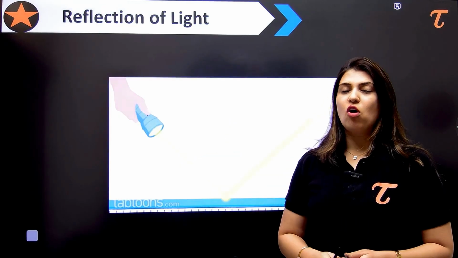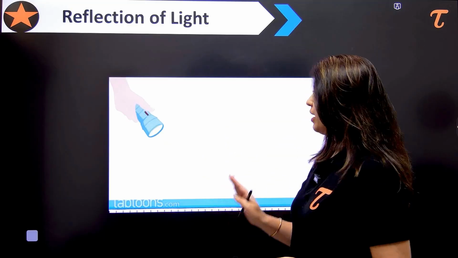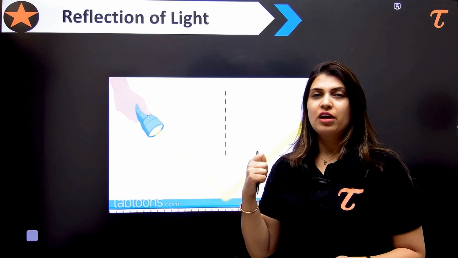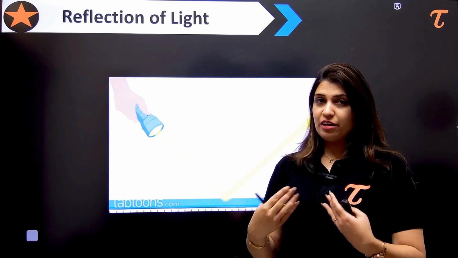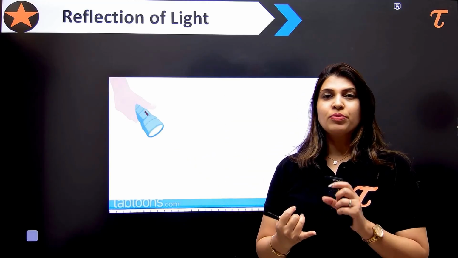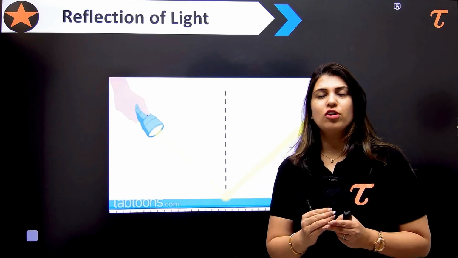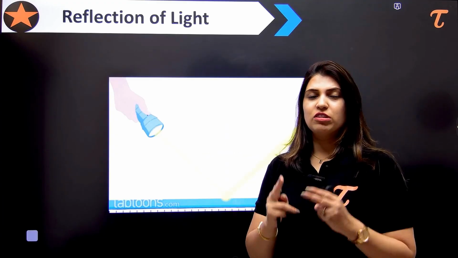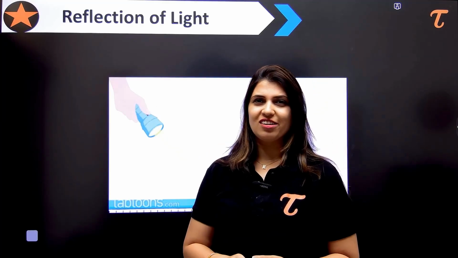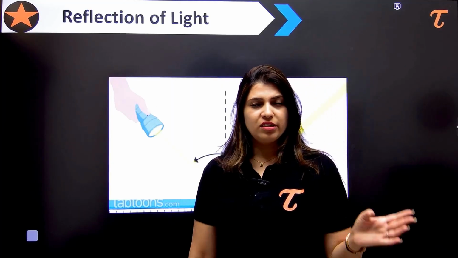This is called the reflection of light, and reflection occurs in the same medium. Like if I'm saying this is the air, in the air itself we have the incident ray, reflected ray, and normal. And if we are talking about its laws, we have two laws: the incident ray, reflected ray, and normal all lie on the same plane. The second law says that the angle of incidence is always equal to the angle of reflection, right?